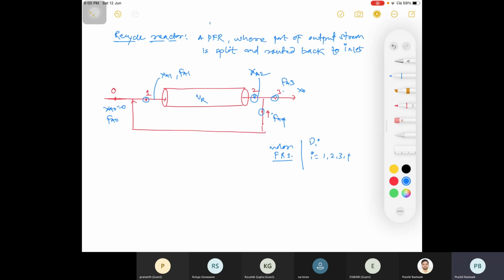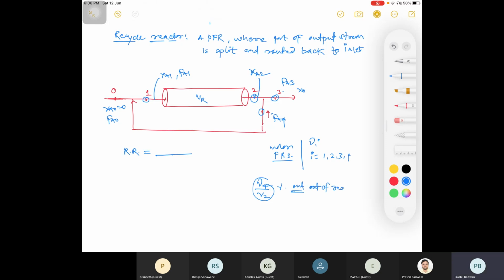Would anybody like to add what the recycle ratio is here? RR, that is the recycle ratio. Part of the outlet stream is split and routed back to the reactor. So what do you mean by recycle here? V4 by V2. V4 by V3. So you can write it in terms of that also, that is v4 divided by v2, but this is the percentage of the outlet stream that is coming out of the reactor.